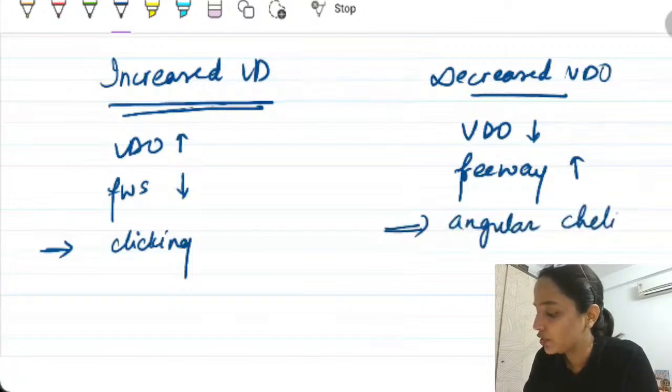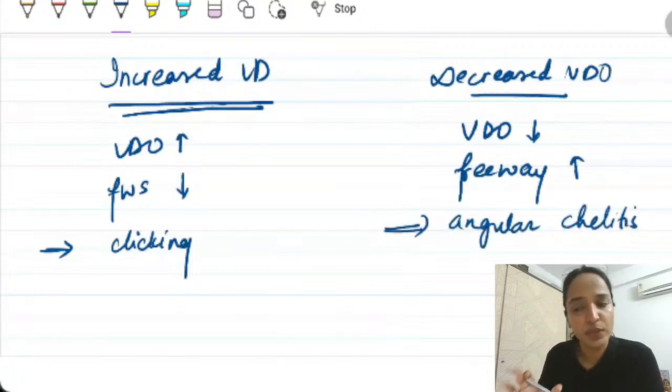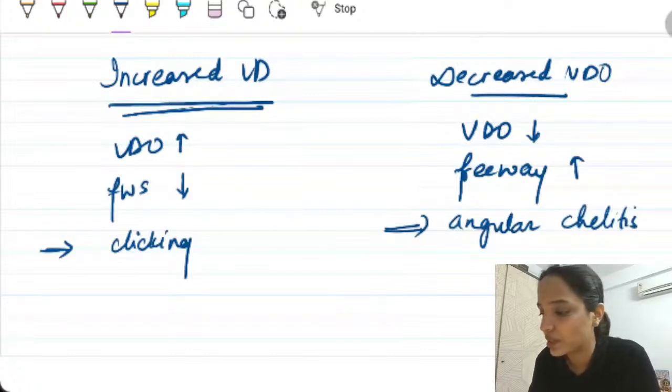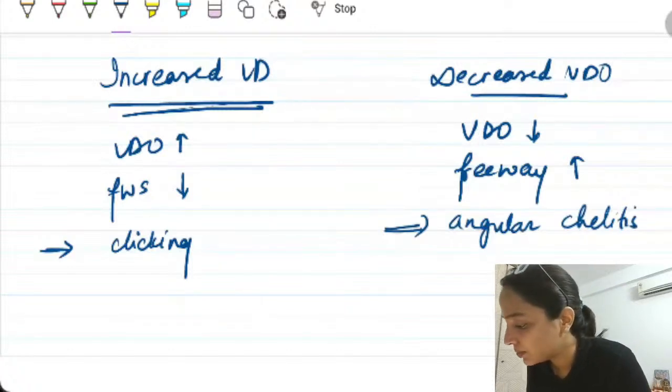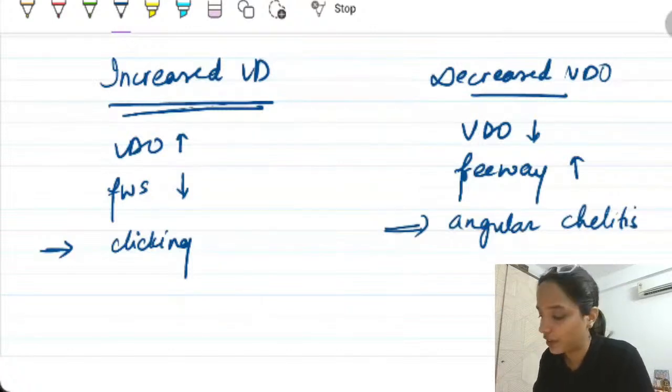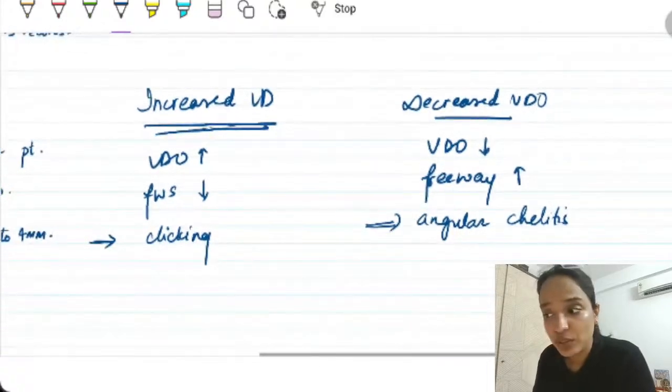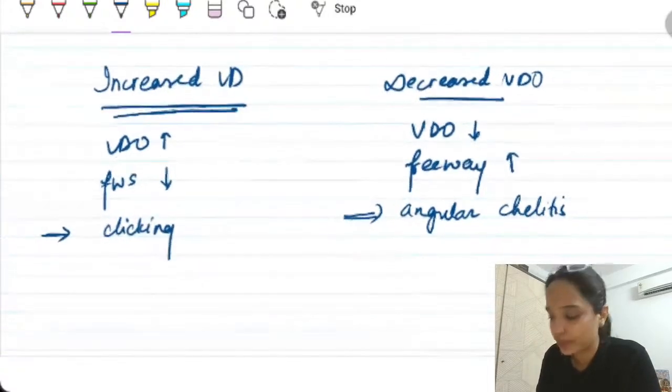Just remember these two at least because they are commonly asked as questions in your exam. So that is about vertical dimension, VDO, VDR and your freeway spaces. Understood this much, students?